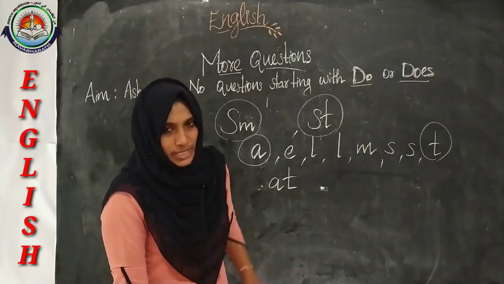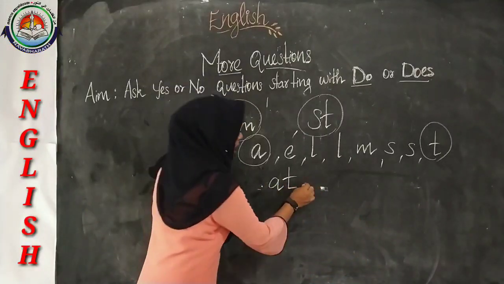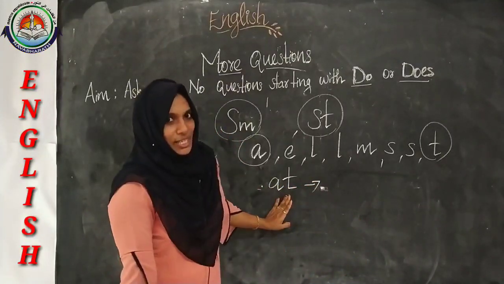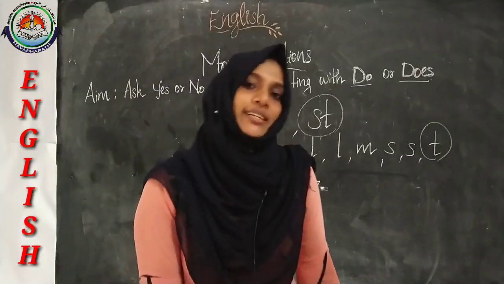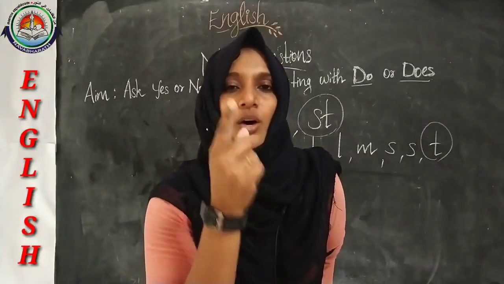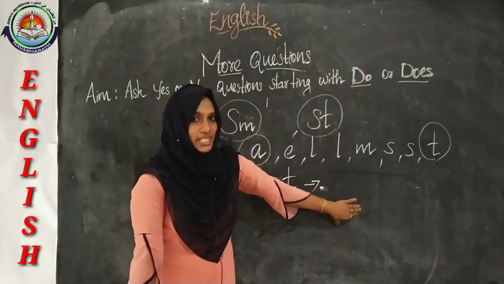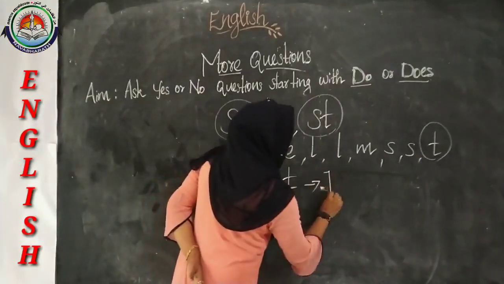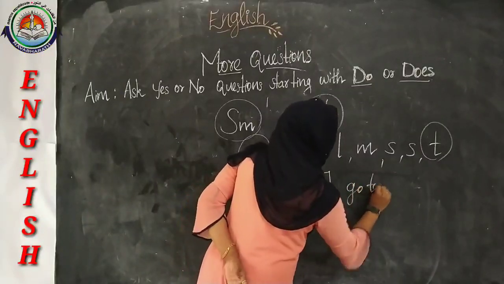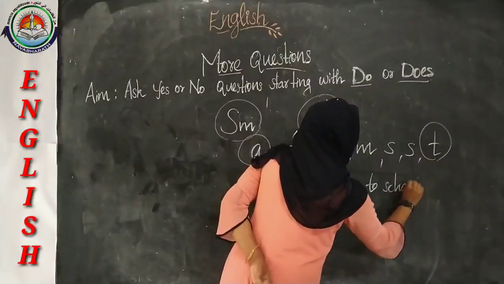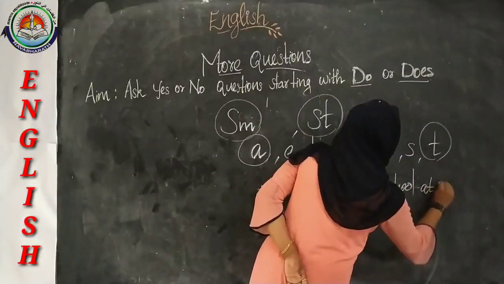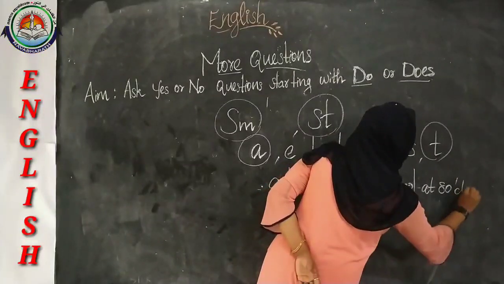At. So dears, here after making this word, what will you do now? Yes, here you have to say one sentence. So say one sentence with this word. Yes, I go to school at 8 o'clock, right?